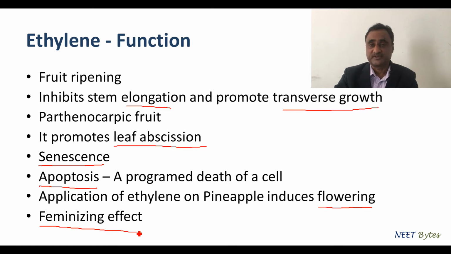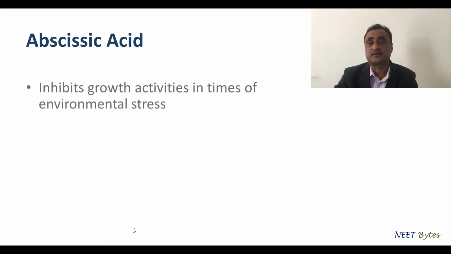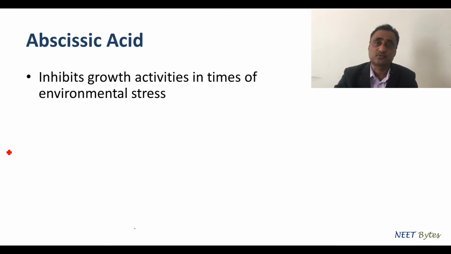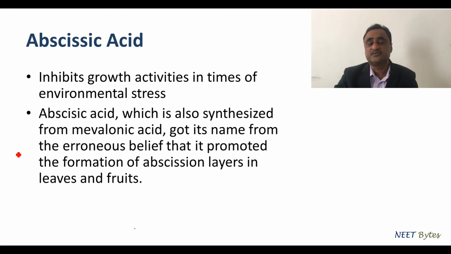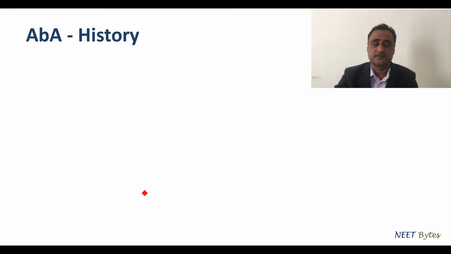Now let's talk about abscisic acid. It also acts as one of the inhibitors. It acts under adverse environmental conditions, and that is why it is also called a stress hormone. It results in the formation of the abscission layer. Not only that, it is also associated with the dormancy of many plants.